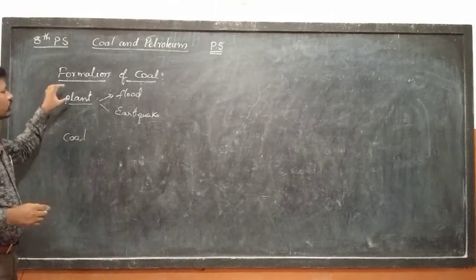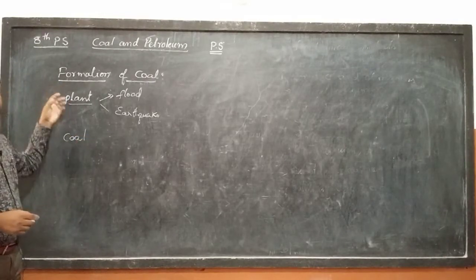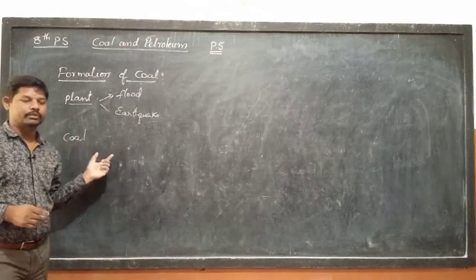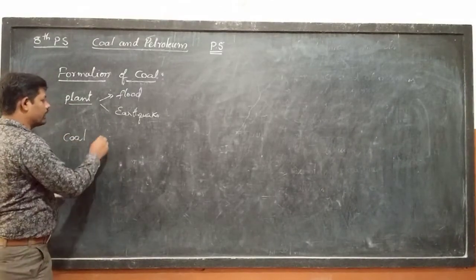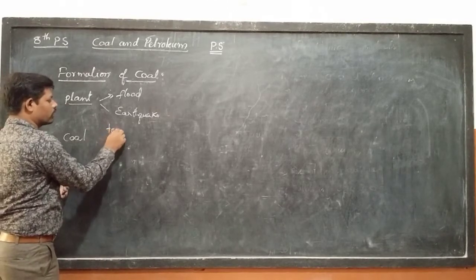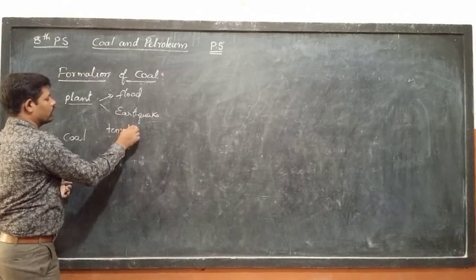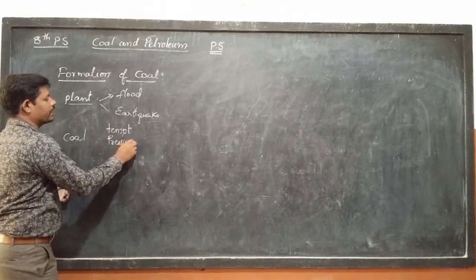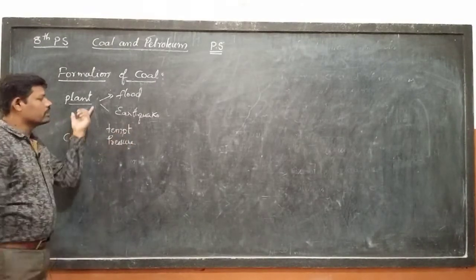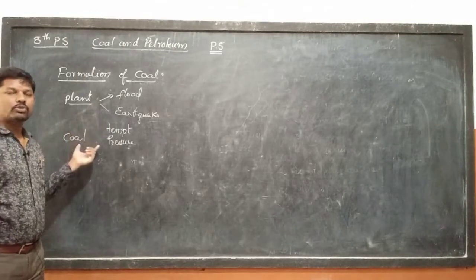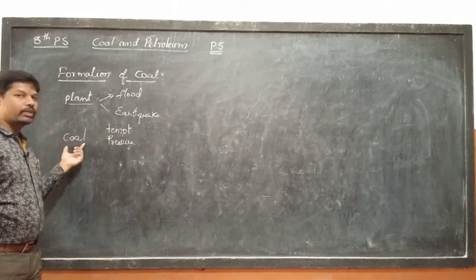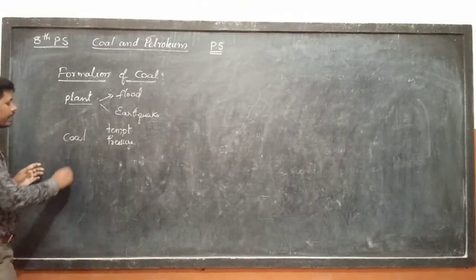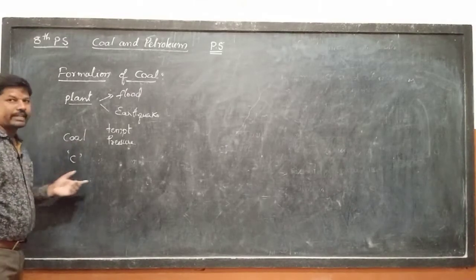This dead vegetation, or dead plants, slowly converted into coal because of high temperature and high pressure. Due to this high temperature and pressure, the dead vegetation under the soil slowly converted into coal. So in coal, mainly carbon is present.